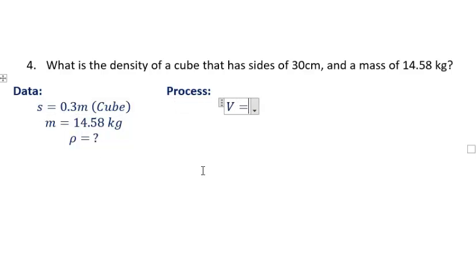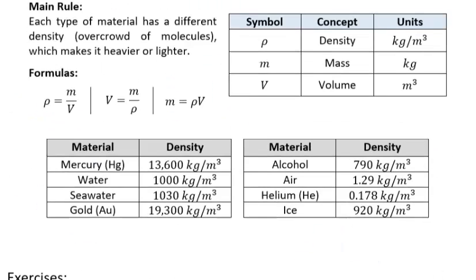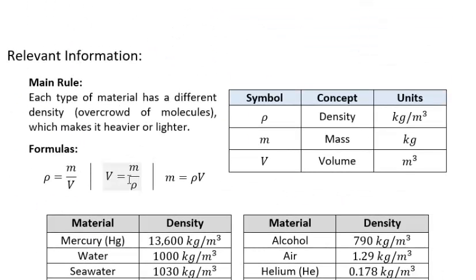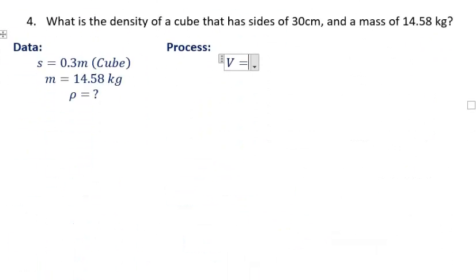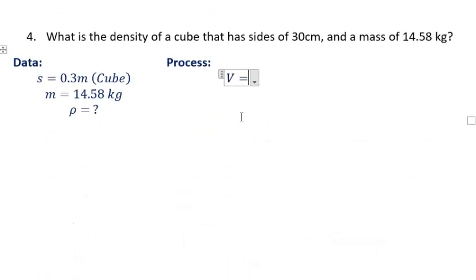Volume equals, in this case, not with the formula, because we're not going to do anything with this formula. It's not going to work because I don't know the density. I'm going to use a formula of geometry. The formula of geometry is basically area of the base times height. That's how you find the volume of a cube.